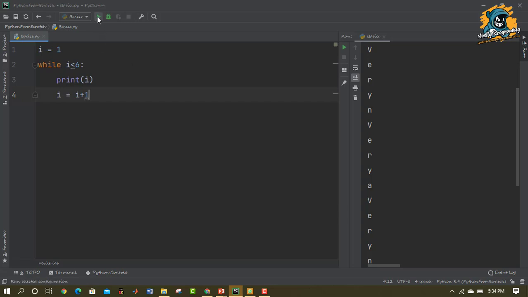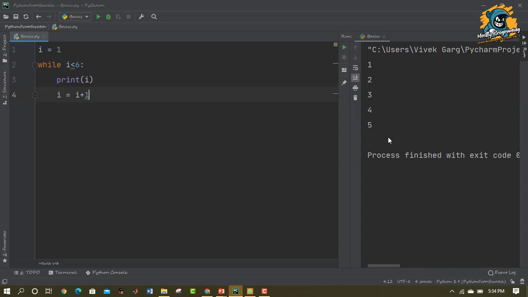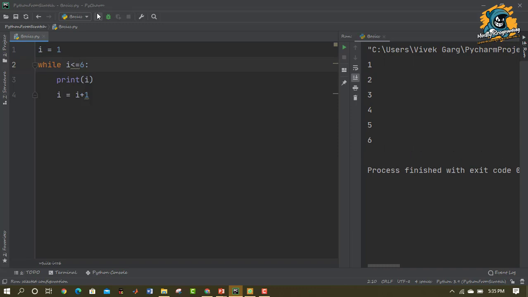So as I click on run, we will see the output now. The loop is executed. Starting from 1, I is equal to 1 while I is less than 6. 1 is less than 6, that means it is true, then I is printed. Then I is updated to I plus 1, that means 2. Now 2 is still less than 6, 2 is printed, then I is equal to 3, 3 is less than 6, 3 is printed, 4 and 5. Now 6 is not less than 6, therefore 6 is not printed. If it would have been I less than or equal to 6, then we would observe that 1, 2, 3, 4, 5, 6, all these numbers are printed. So that's how a while loop works.